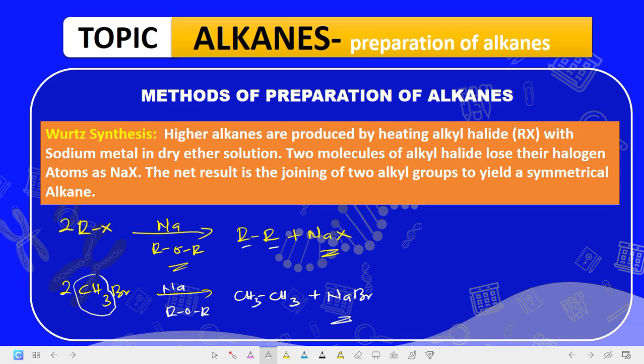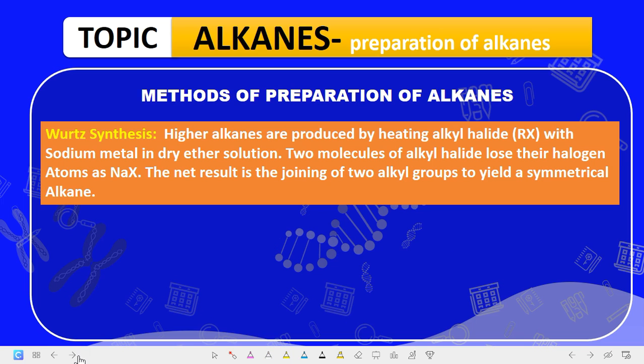The Wood's reaction is mostly used for the synthesis of symmetrical what? Alkanes. Let's take another example. Assuming you have CH3CH2Br, you pass it through sodium in dry ether. The ether must be dried. What will be the product? You have to repeat our alkyl group twice again. So this gives us CH3CH2CH2CH3. Are you getting it now? Twice of the initial group here. Are we getting it now? So that is one of the methods for preparation of alkanes, the Wood's reaction.